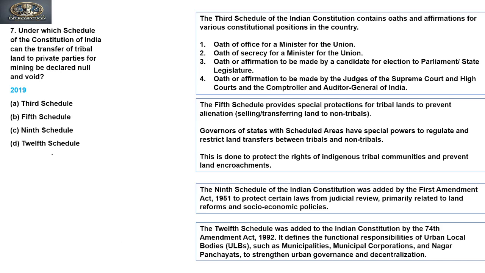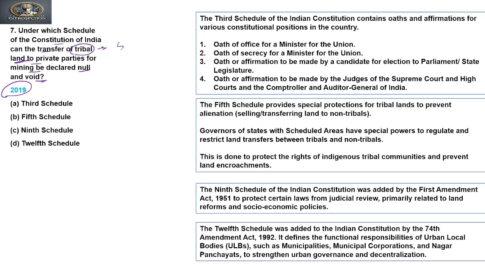The next question was asked in 2019, and it says: under which schedule of the Constitution of India can the transfer of tribal land to private parties for mining be declared null and void, right? This talks about the transfer of tribal land, which cannot be allowed.